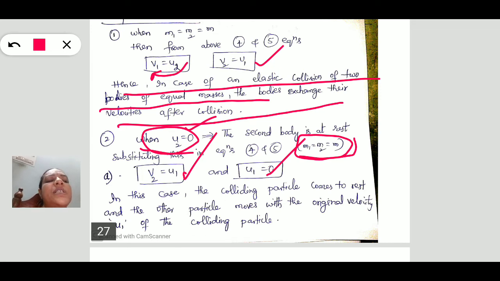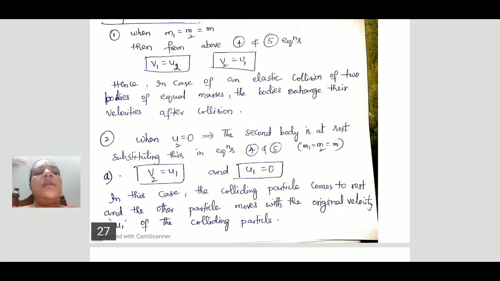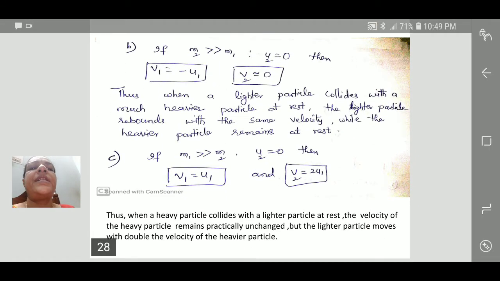What is the meaning of this? The colliding particle comes to rest and the other particle moves with the same original velocity of the colliding particle. Next, suppose the masses are different.